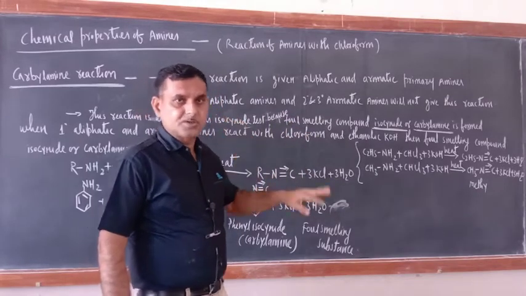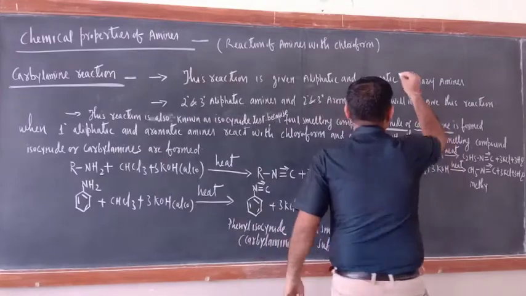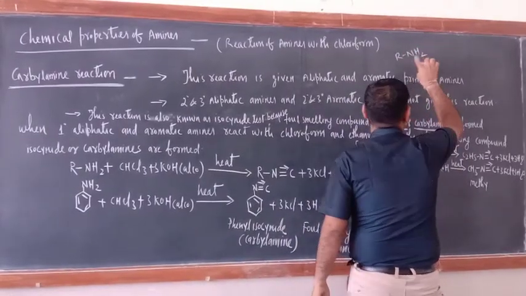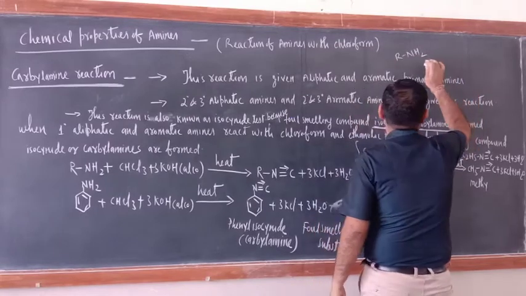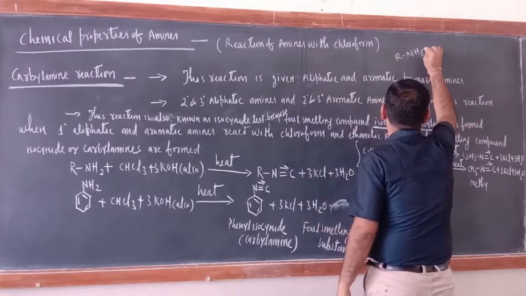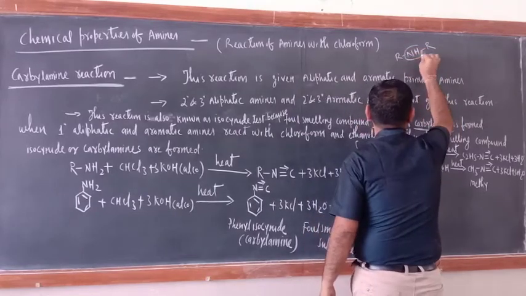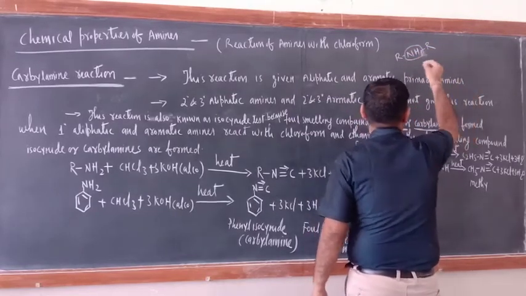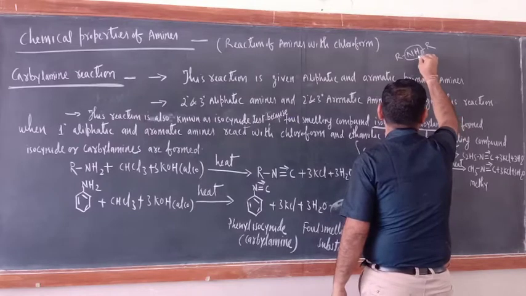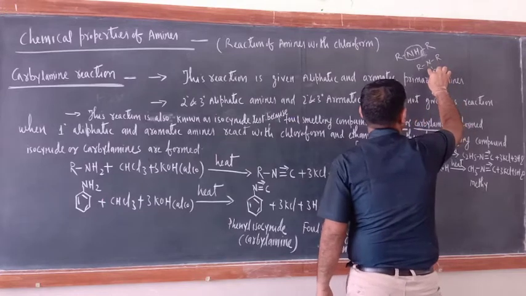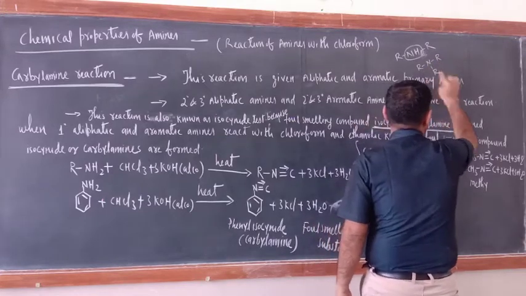Suppose this is RNH2, this is aliphatic primary amine. If you replace one H and put R, the NH functional group is there, and this would be the secondary amine. Further, you replace another H and put R and R. This is the 3 degree amine, the tertiary amine.